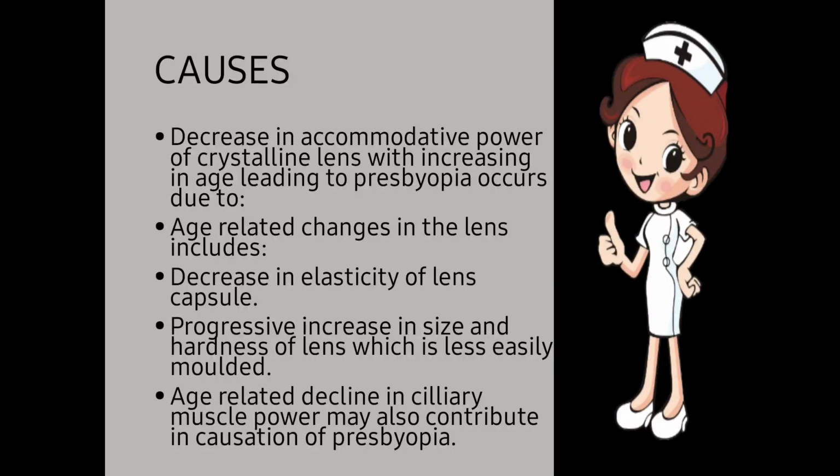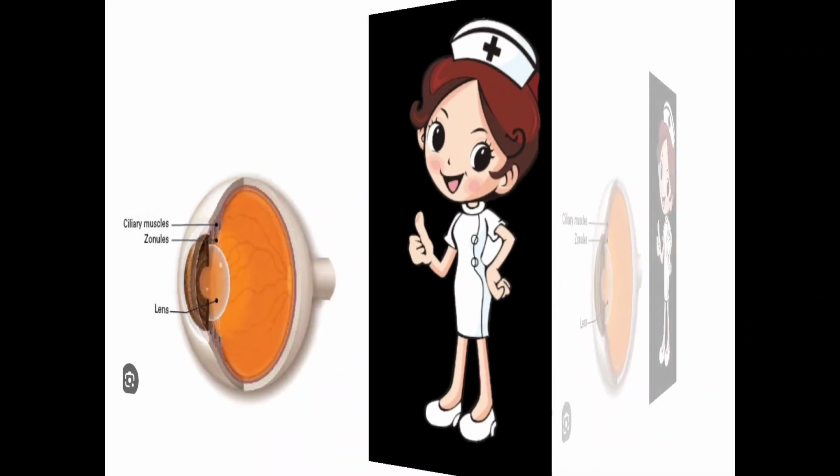There is a progressive increase in the size of the lens as well as the hardness of the lens. The hardness of the lens corresponds to the stages of cataract. As the cataract develops, the lens becomes hard and less easily molded, due to which the person becomes presbyopic and we have to give correction from the outside. Age related decline in the ciliary muscle power may also contribute to the causation of presbyopia. As a person increases in age, the ciliary muscles have less power to contract as well as relax the lens. So all these are the causes of presbyopia.